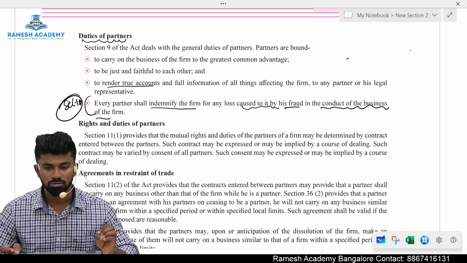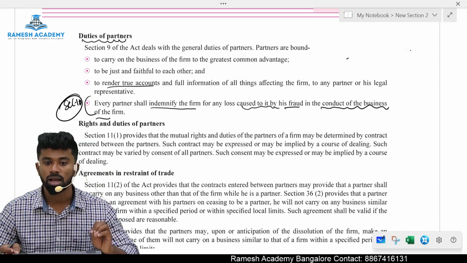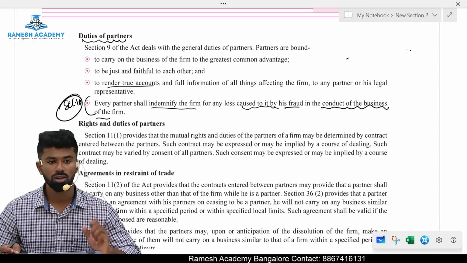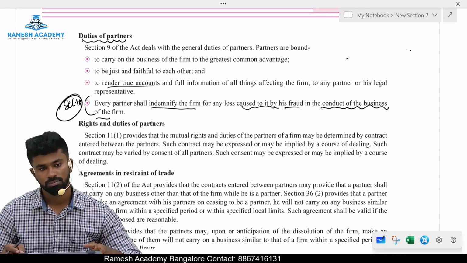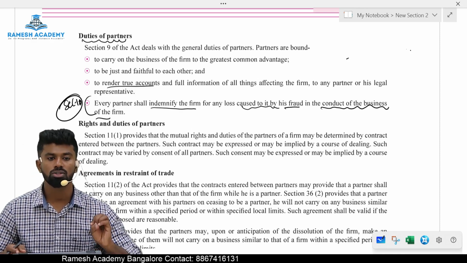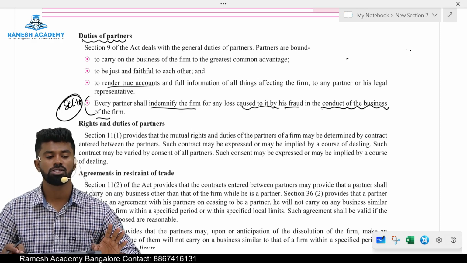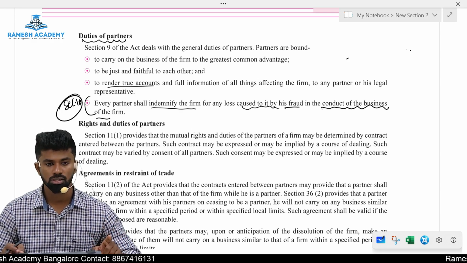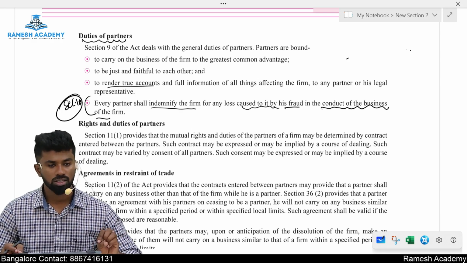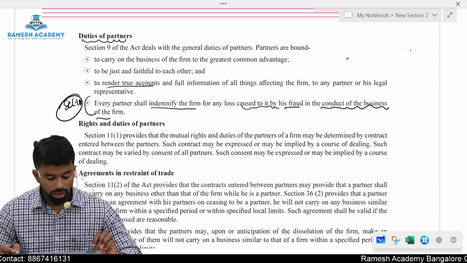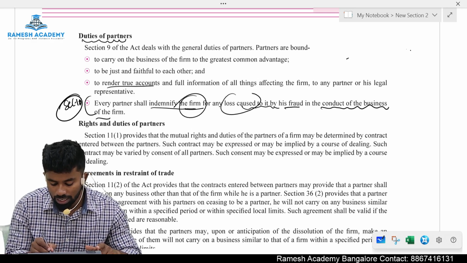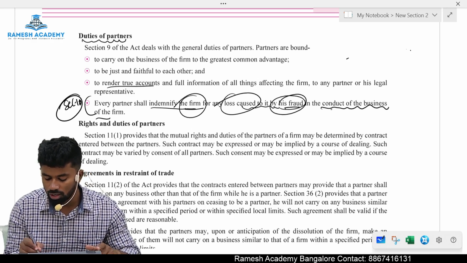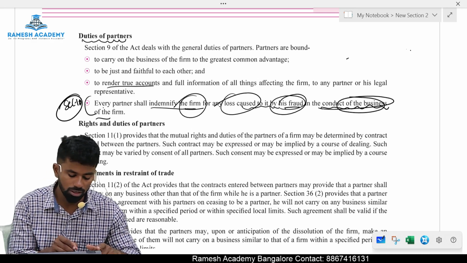The partnership firm should be managed for the benefit of all the partners. The partners should be just and faithful to each other, and they must render the true accounts and complete information about the partnership transactions to the partner or to his legal representatives. Every partner shall indemnify the partnership firm for any loss caused to it by fraud in the conduct of the business of the firm.